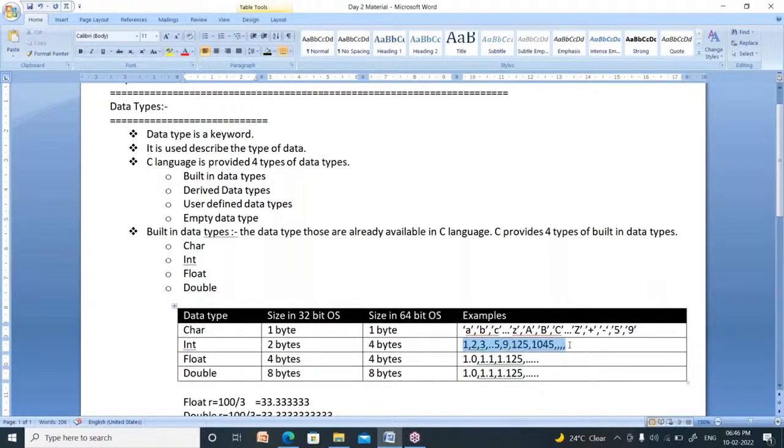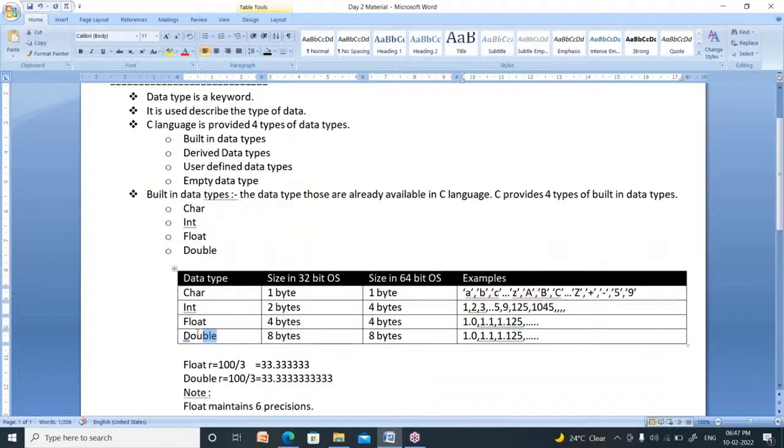Now, integer. Integer means round numbers: 1, 2, 3, 4, 5, 6, 7, 8, 9, 10. All these are integers. Now, what is float? Float is nothing but a decimal number or real number: 1.0, 1.1, 1.125, 1.34, 1.57, 12.37. All these are floating point numbers. What is the meaning of double? Double is also the same: 1.0, 1.1, 1.125, like that.